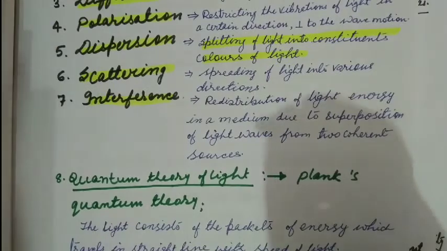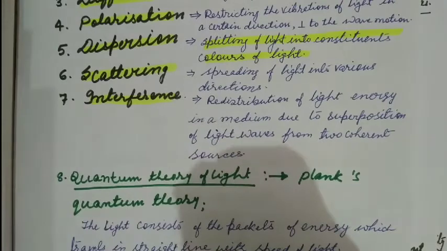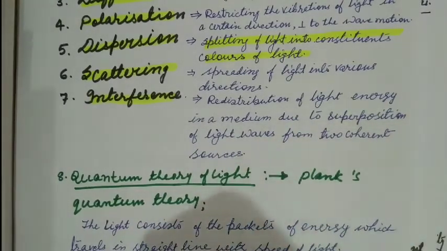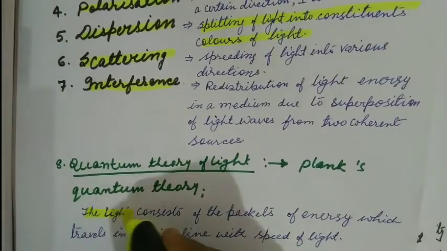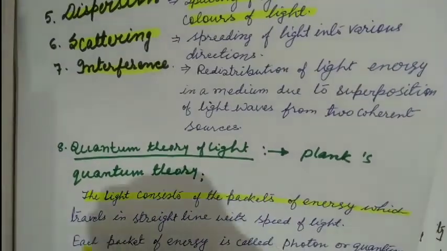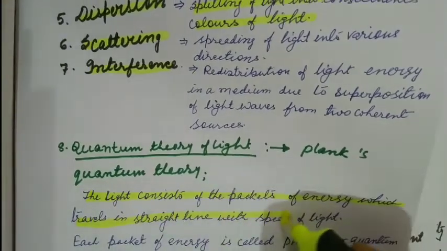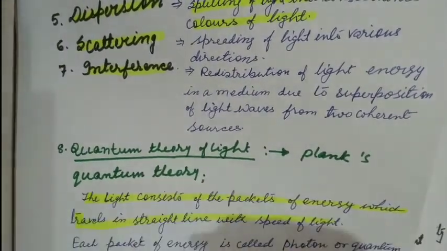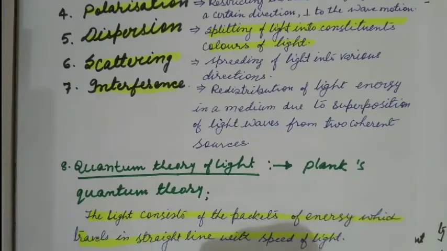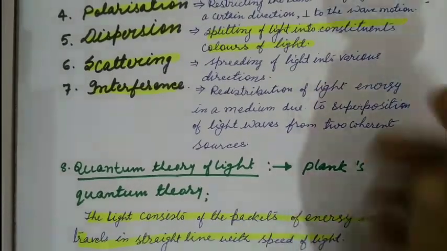So what is the quantum theory of light? Planck's quantum theory also explained light in the form of quanta. What do you mean by quantum? According to Planck's quantum theory, light consists of packets of energy. When light travels in a straight line, it travels in the form of a wave as well as in the form of energy. So light consists of discrete amounts of energy, packets of energy which travel in a straight line with the speed of light.